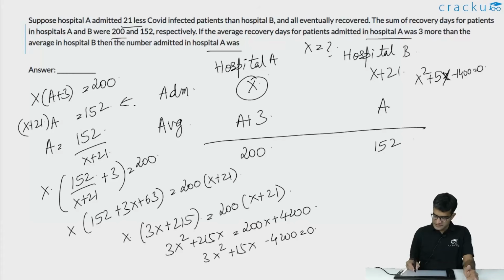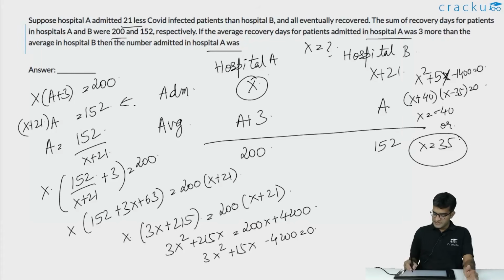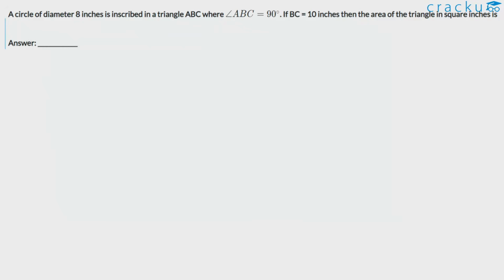This is a quadratic equation which can be factorized to equal x plus 40 into x minus 35 is equal to 0. So the value of x is either equal to minus 40 or the value of x is equal to 35. So the number of patients who are admitted in hospital A, which is equal to x, is equal to 35. That will be the answer.